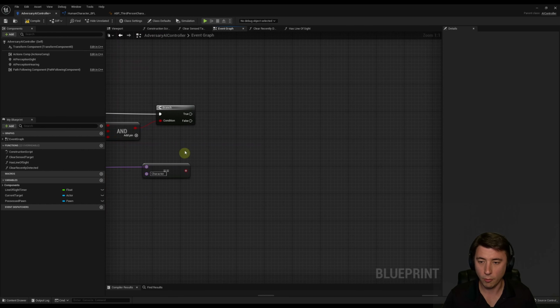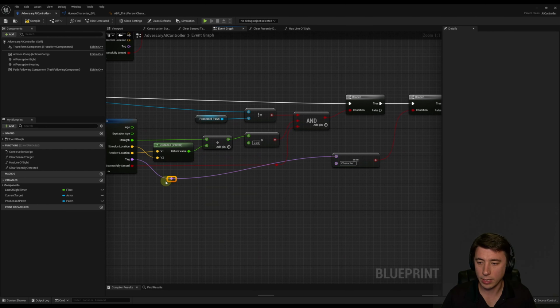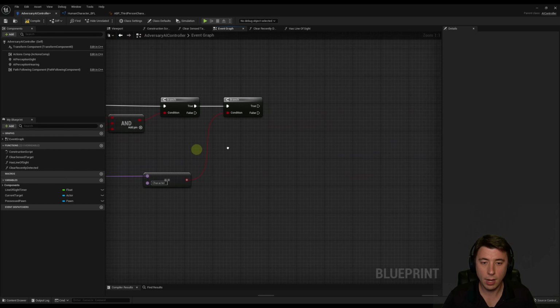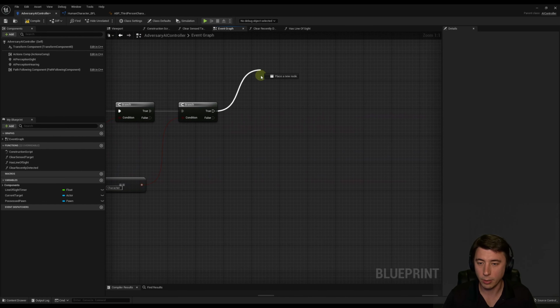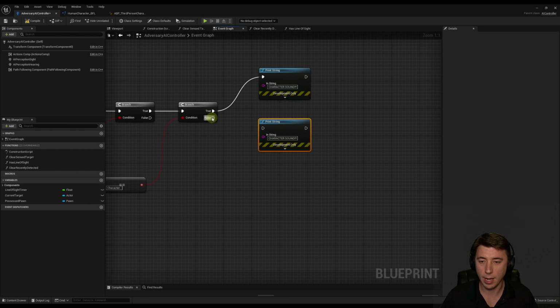And so then I'm going to come over here to the right, we're going to do a second branch. And if this is equal to character, then it's going to do character related stuff. And if it's not a character sound, like an explosion out in the distance, then it's going to do other stuff. I'm just going to add a reroute here just to clean this up a little bit. So now what we can do with this branch over here, we can do 2 print strings. So we'll do a print string here and we'll say "Character sound!" And then I'll copy that print string and we will say "Not a character sound."